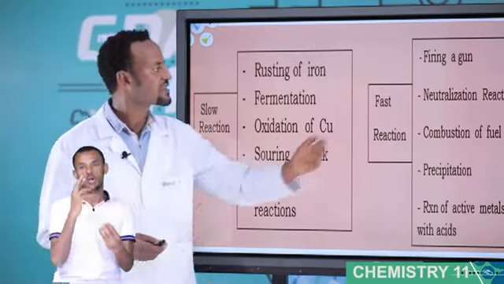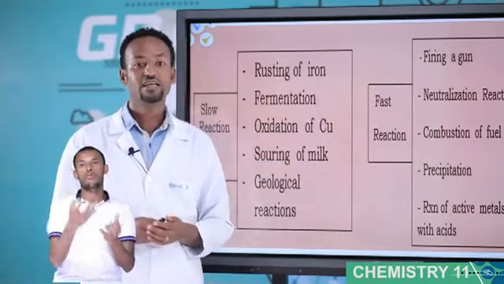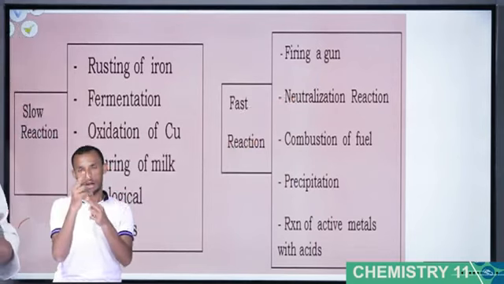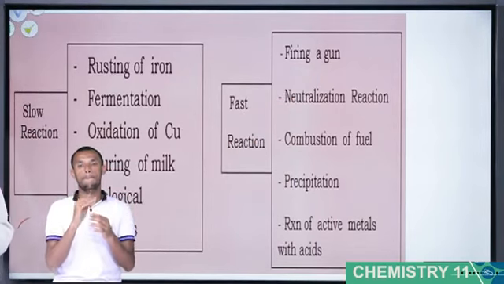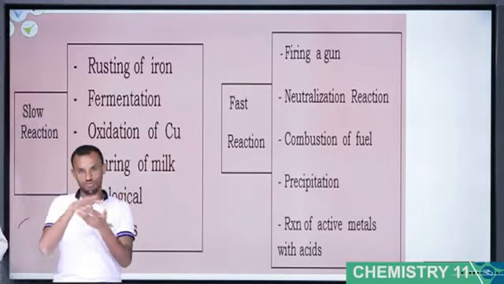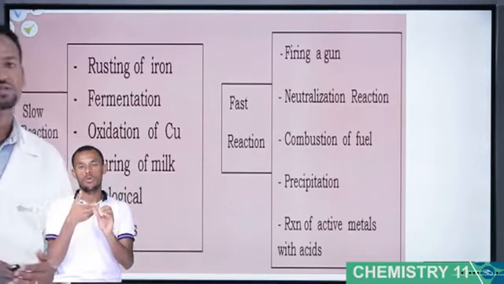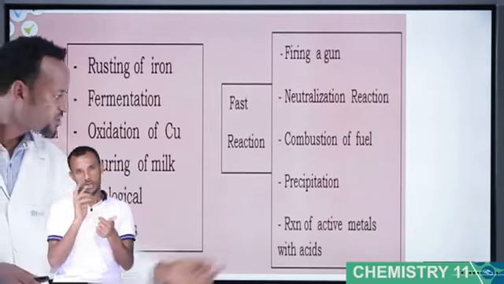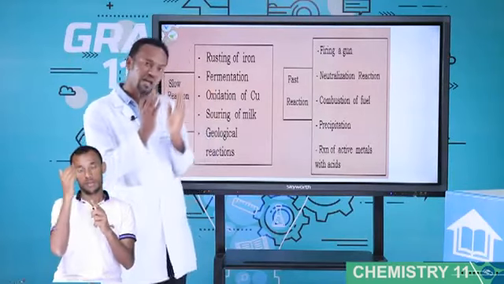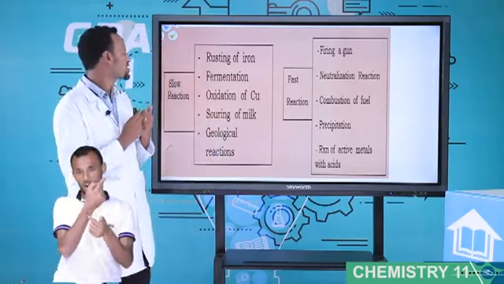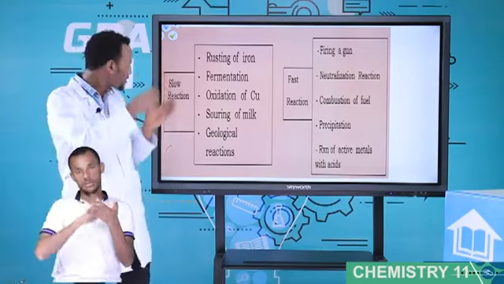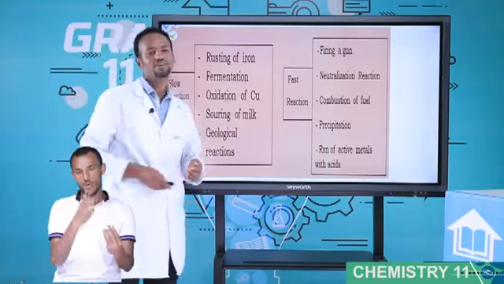Some examples of fast reactions: firing of a gun is a fast reaction. Neutralization reaction, you know, acid-base reactions: acid plus base gives salt plus water, a fast reaction. Combustion of fuel is fast. Precipitation is fast. A reaction of active metals with acid is fast. Therefore, some reactions are fast and others are slow. This chemical kinetics deals with the rates of slow and fast reactions.